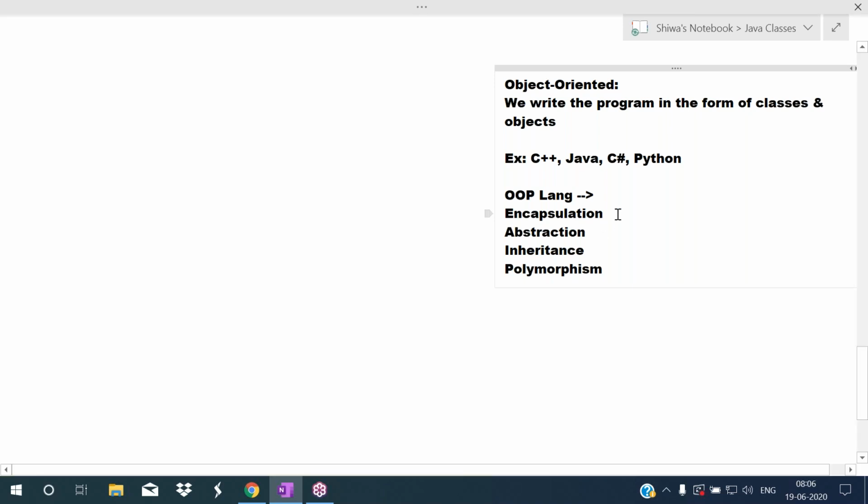So if any language supports these four concepts,